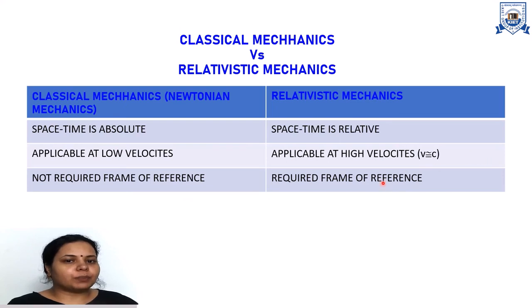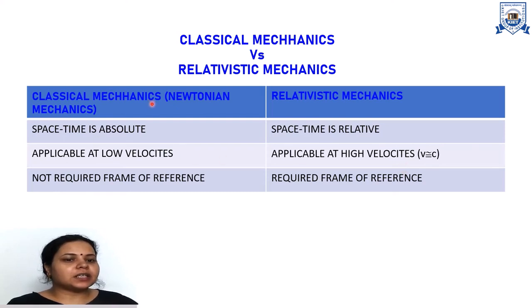Now I want to compare classical mechanics with the relativistic mechanics. This is a small comparison between classical physics and relativistic mechanics because both are most important aspects of physics. So in classical mechanics, space time is absolute, but in relativistic mechanics, space time is relative. Classical mechanics is applicable up to a low velocity, while relativistic mechanics is applicable at high velocity. Here the meaning of high velocity is V is comparable to C.